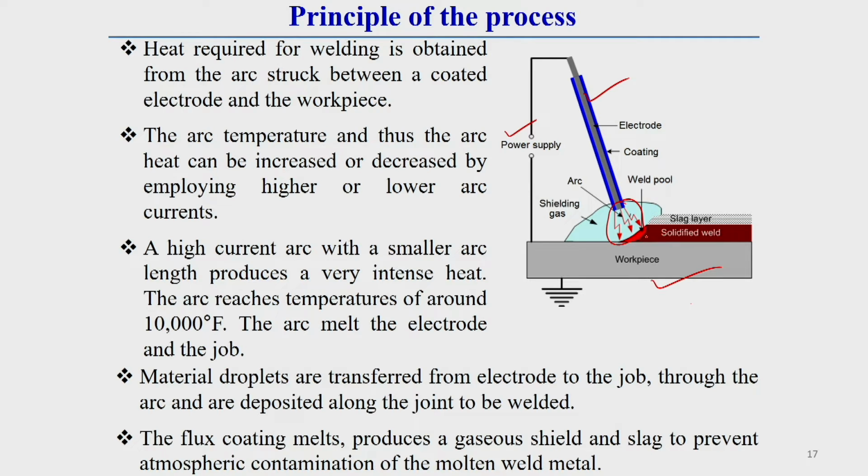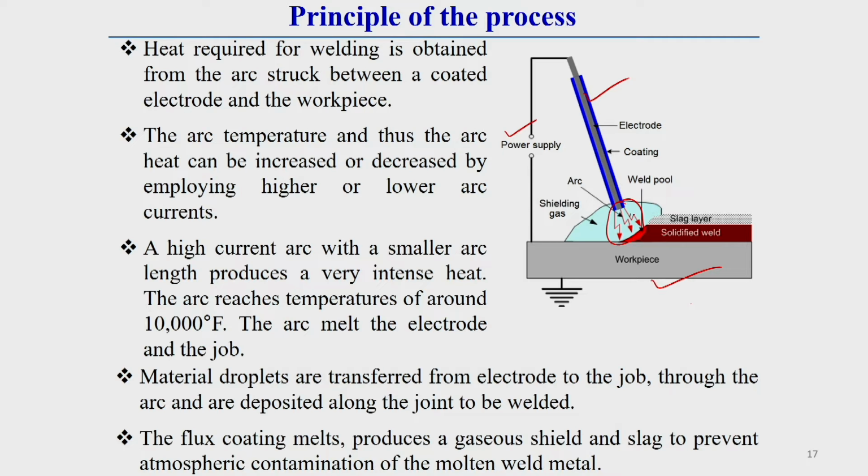The arc temperature, and thus the arc heat, can be increased or decreased by employing higher or lower arc current. So, the higher the arc current, the more we can increase the arc temperature, or the heat input in the arc. A high current arc with a small arc length produces a very intense heat. The arc can reach a temperature around 10,000 degrees Fahrenheit. The arc melts both the electrode and the workpiece.